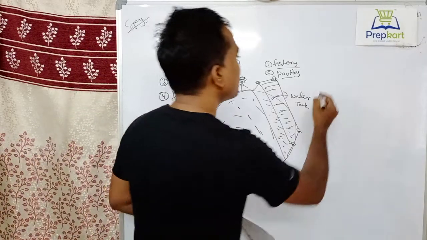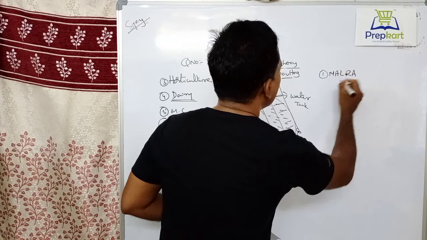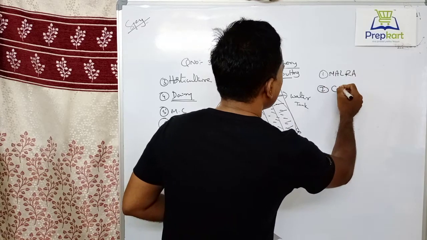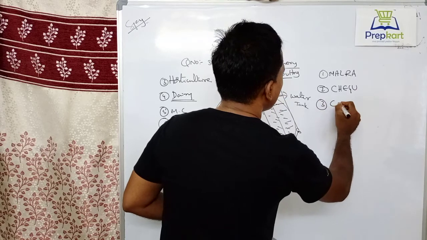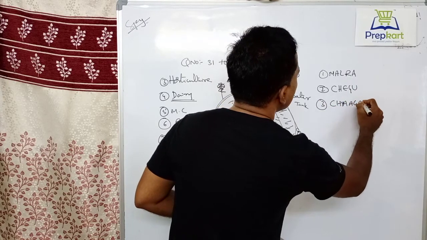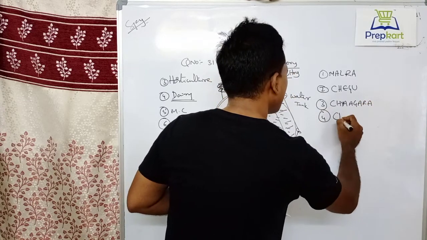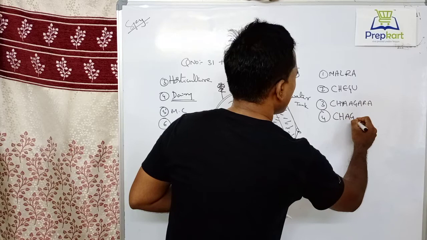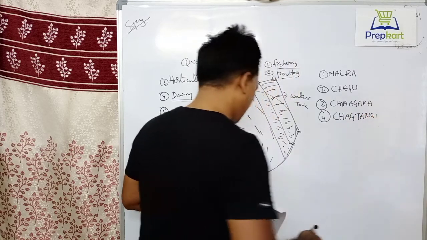These goats are Malra, Chegu, Changara, and the fourth one is Changtangi.